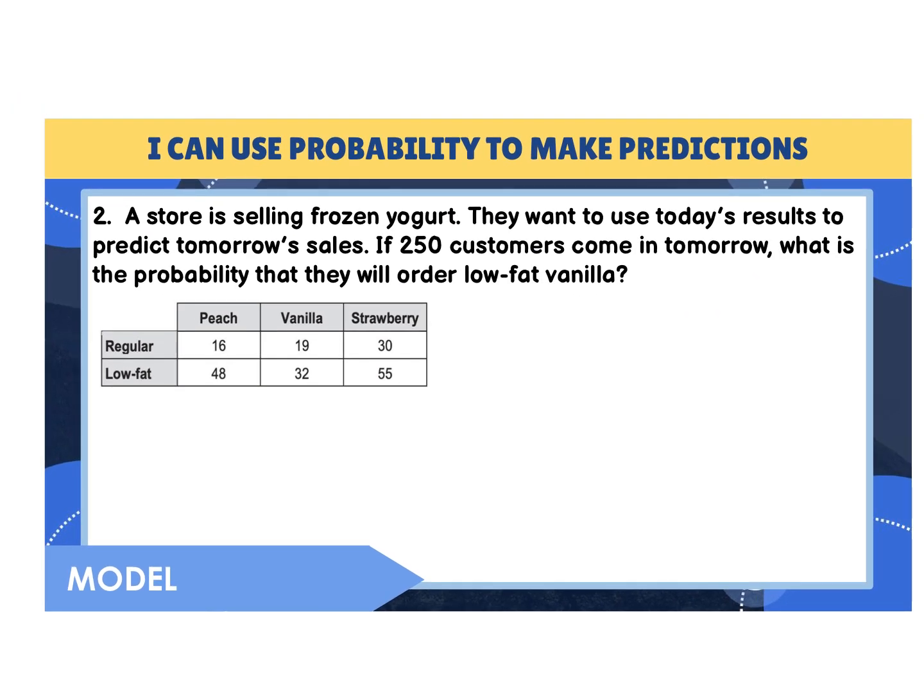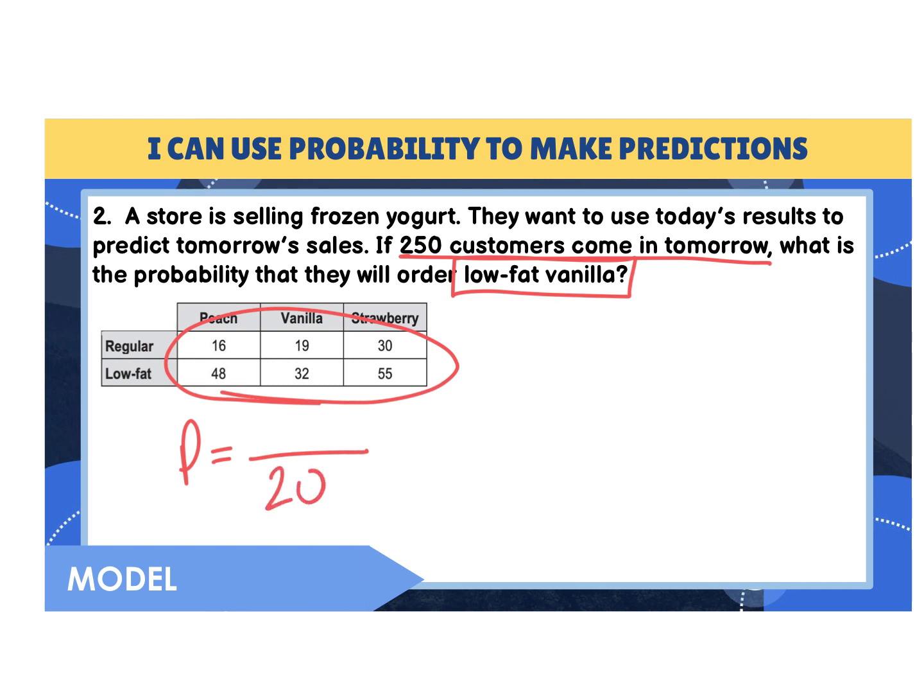A store is selling frozen yogurt. They want to use today's results to predict tomorrow's sales. If 250 customers come in tomorrow, what is the probability that they will order low-fat vanilla? Well, we still need to find the total because this is the total amount of customers for today. So the probability total today, we've got to add them all up. Is 200. So 200 customers came in today. And low-fat vanilla was 32.